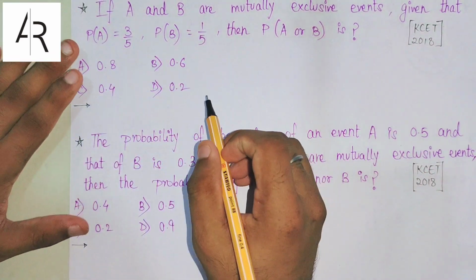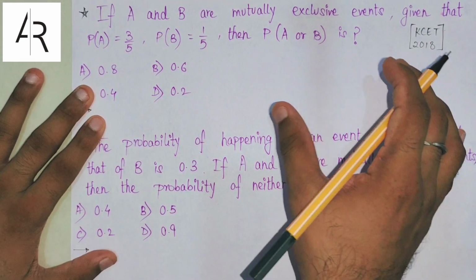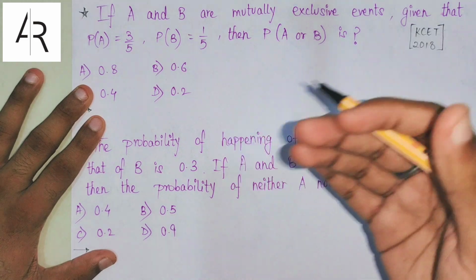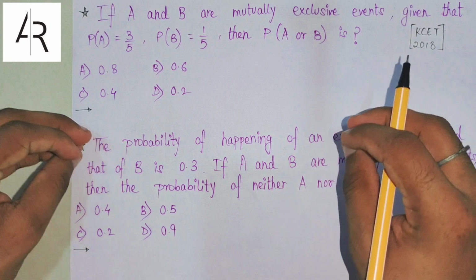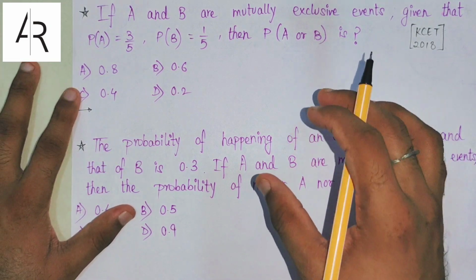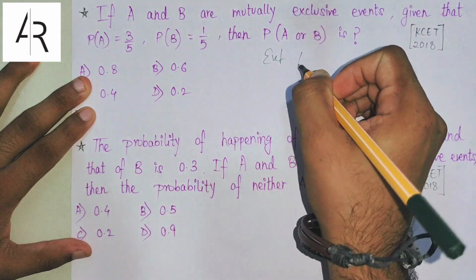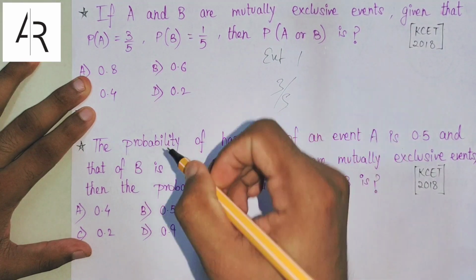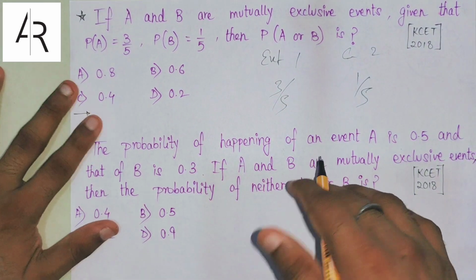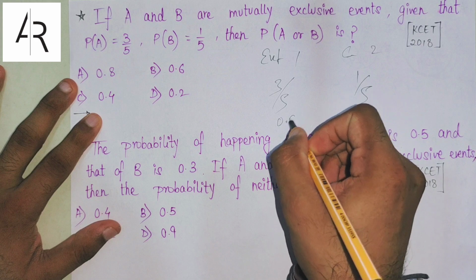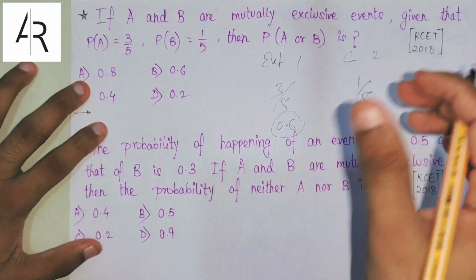So in this question there are 2 events, mutually exclusive events. Now a lot of students might know the meaning of mutually exclusive events, and a lot of students might not. So whether you know the meaning or not, I am telling you practical ways to guess the question. There is event 1 whose probability is 3 by 5, and event 2 whose probability is 1 by 5. What is 3 by 5? 3 by 5 is 0.6 and 1 by 5 is 0.2, right?